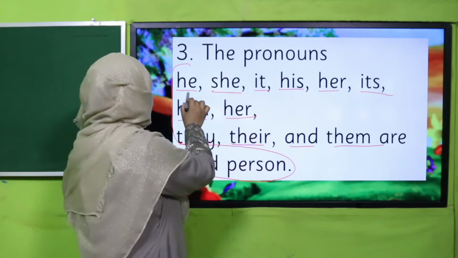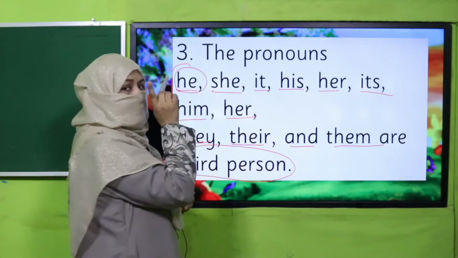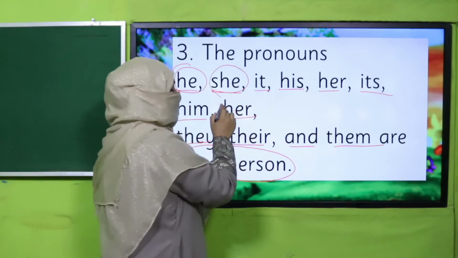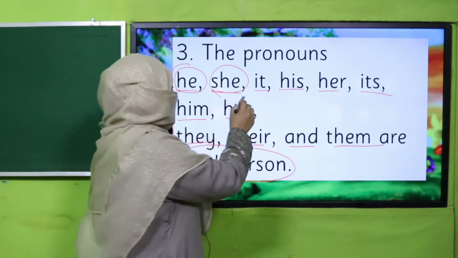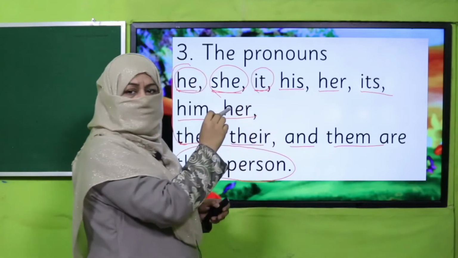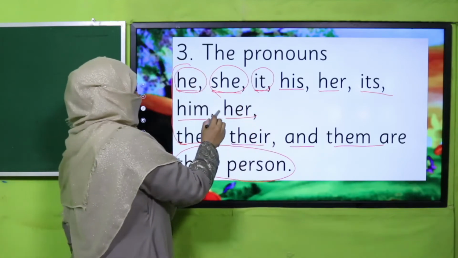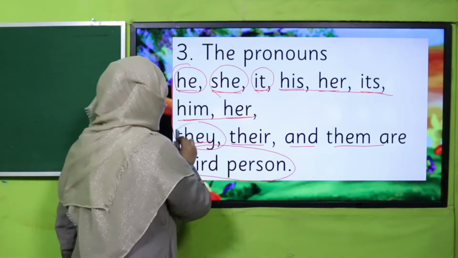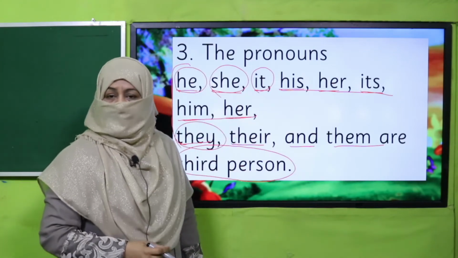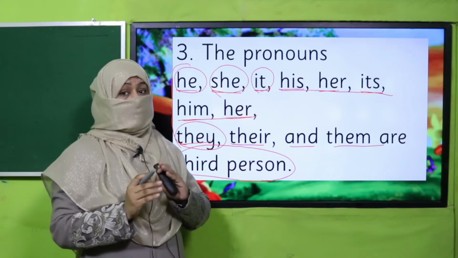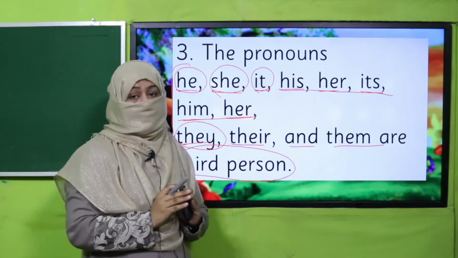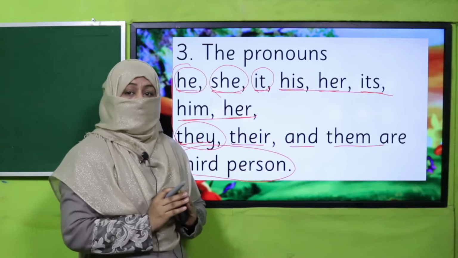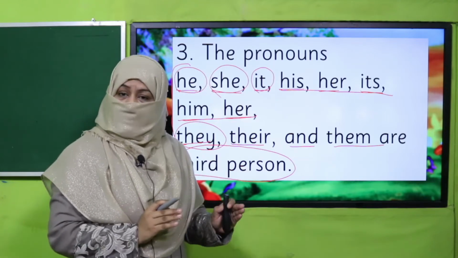Right, so he we use for third person, male, singular, boy. She we use for third person, female. It we use for things and animals. Likewise, these are the categories, different pronouns, and they we use for third person plural. Now, what we have learned and practiced is about the subjective case of pronoun. Remember, now we learn about the objective case of pronoun.